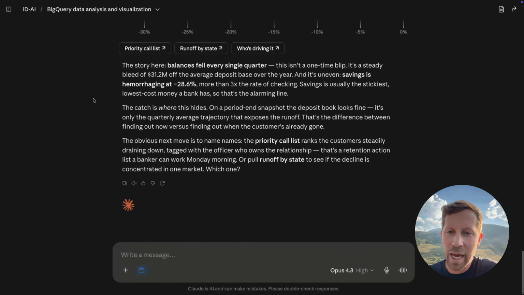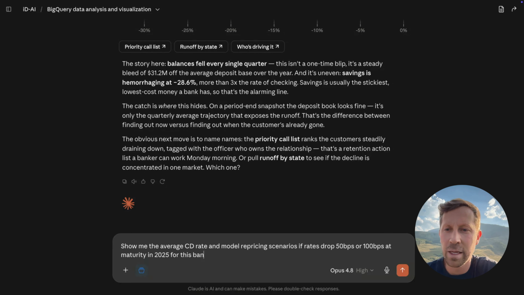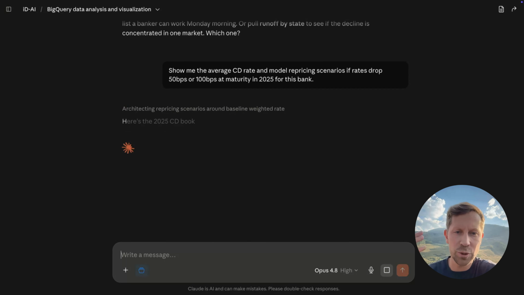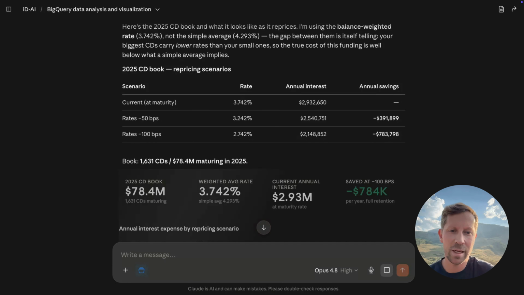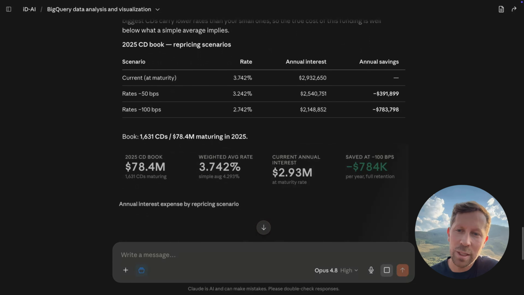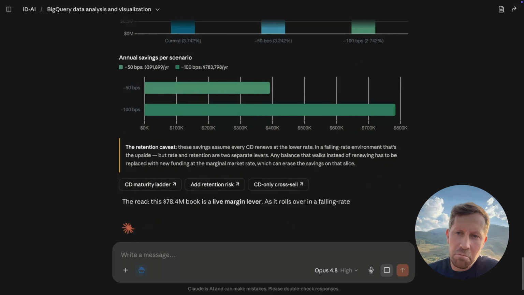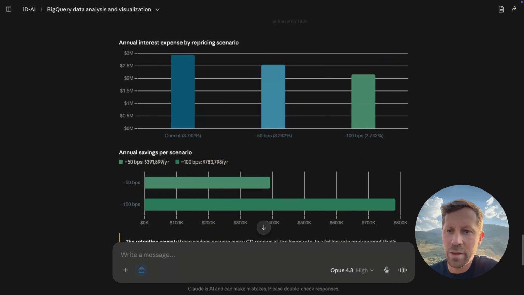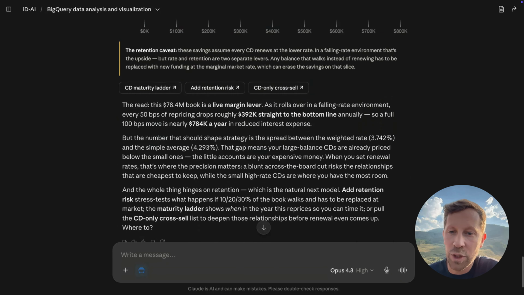Let's show me the average CD rate and model repricing scenario if rates drop, I don't know, 50 basis points, 100 basis points at maturity in 2025, so last year for this bank. Let's see what happens. Okay, querying, getting the results, pull straight from Google BigQuery in this case through the MCP. We've got a nice breakdown. The key thing here is that it's going to give me potentially more analysis below, and then these buttons again. So let's say, this is helpful. This helps guide me through the scenario of maybe annual savings per account, which is good.